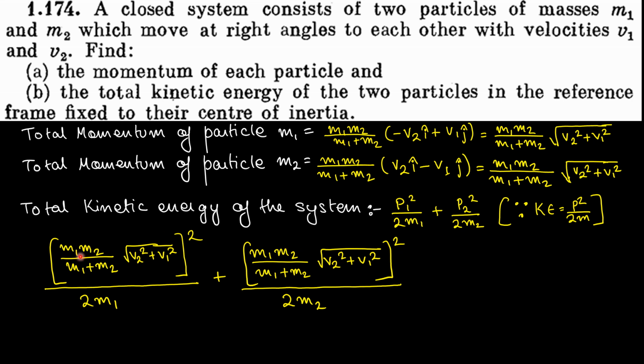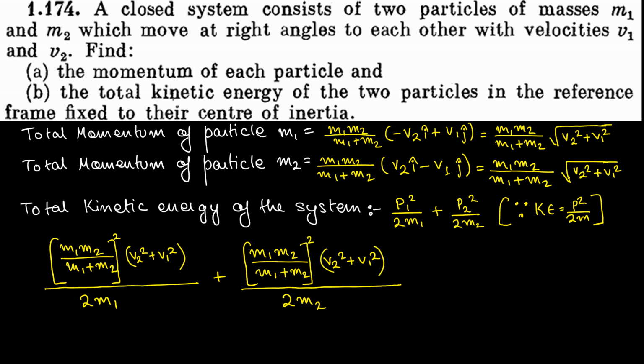Now I can write this term as m1 m2 divided by m1 plus m2 whole square into under root of v1 plus v2 square. Similar thing I can do with this term also. Now under root of v2 square plus v1 square, we'll remove the square root here and here also. Okay, so this is our total kinetic energy.